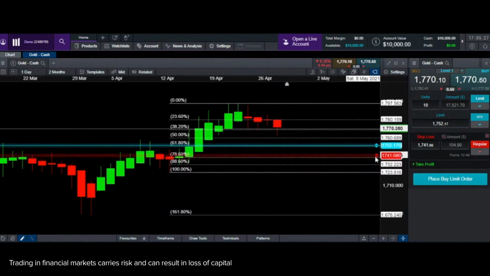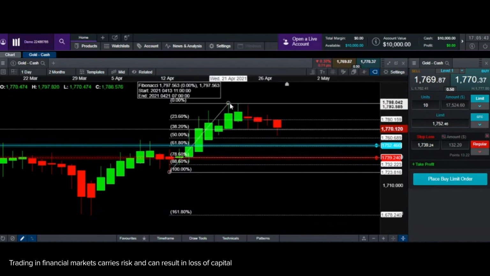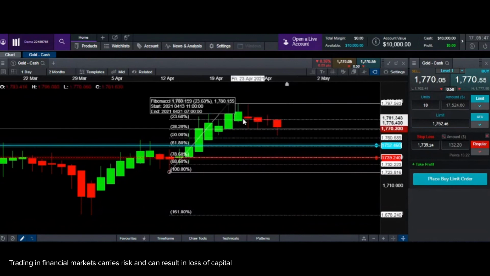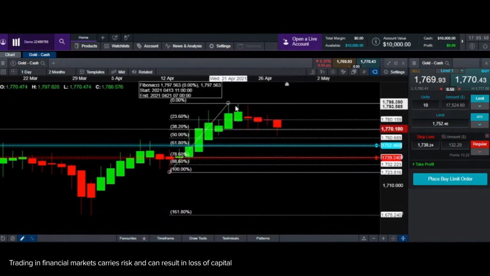I'm going to be entering, if it comes down to 61.8, that the price is 1752, and I'm going to keep a stop loss at 1739. Okay, now where do we keep our take profit? So take profit will always be when the drop happens till here, we expect it to bounce back up. So it will be 61.8% of this drop.